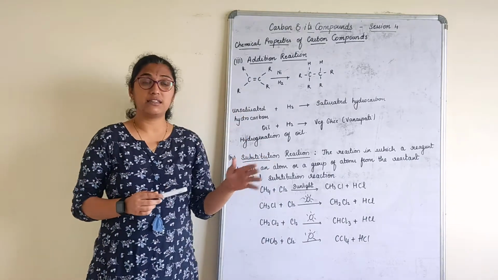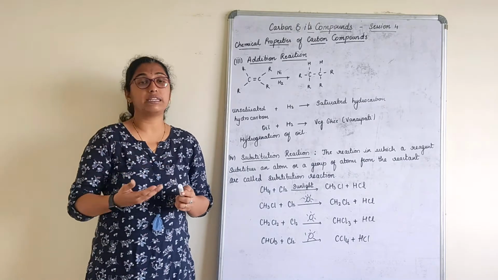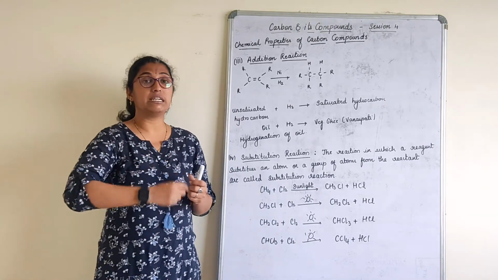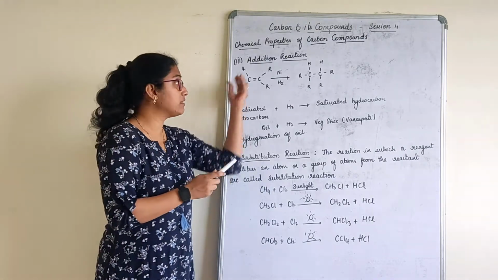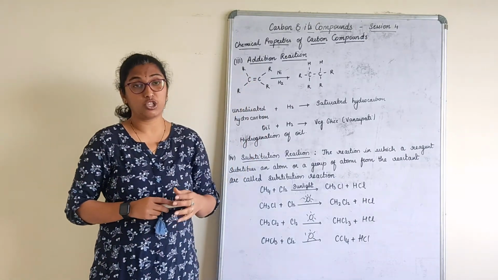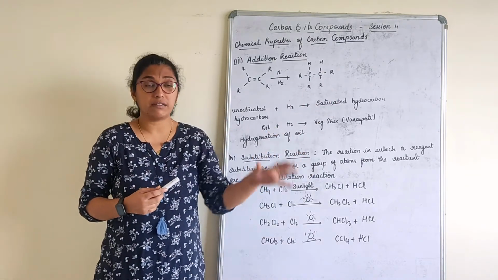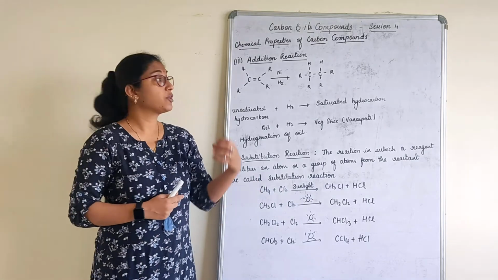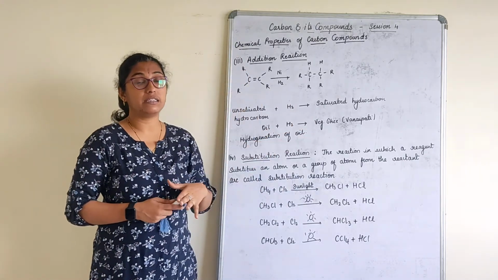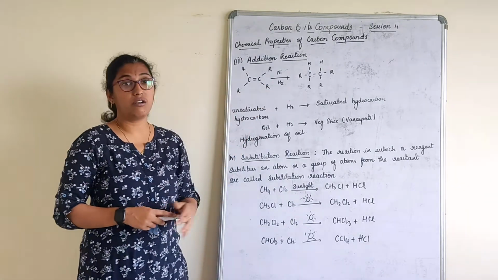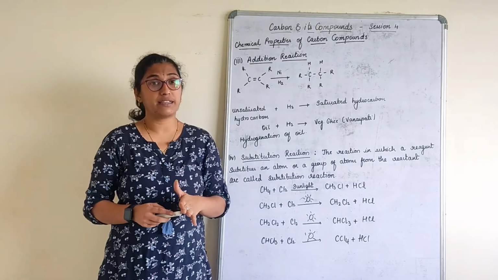Now what is a catalyst? We all know that a catalyst is a substance which itself will not take part in the chemical reaction, but it will speed up the reactions happening in the chemical reaction. That means it will make the reactants react faster to give a good result, without itself taking part in the chemical reaction. That is called a catalyst. So there we get that converted to a saturated hydrocarbon.